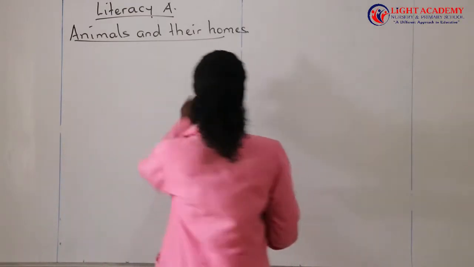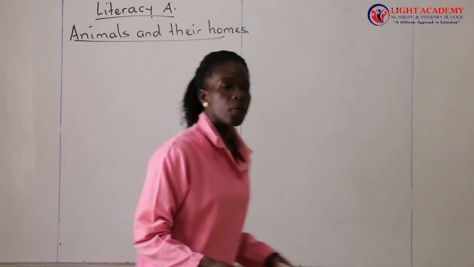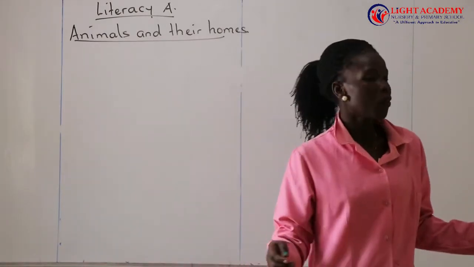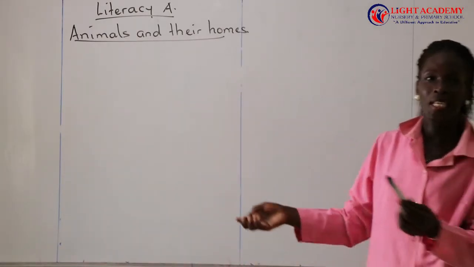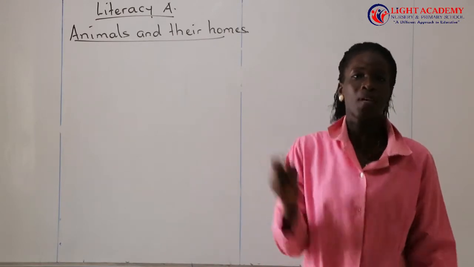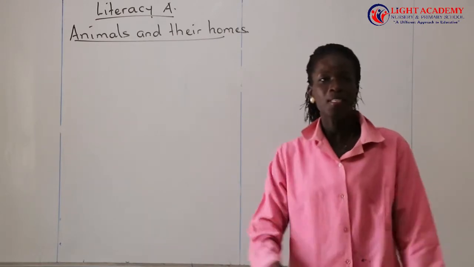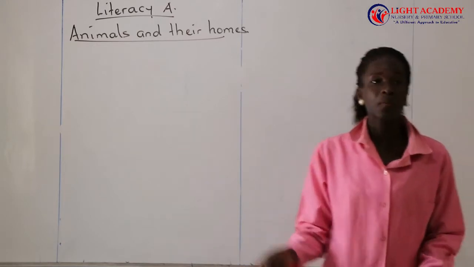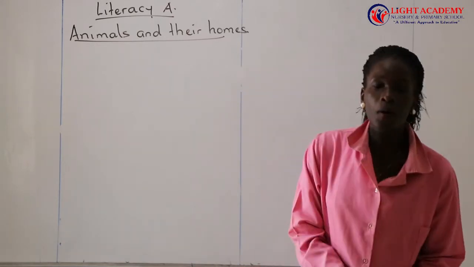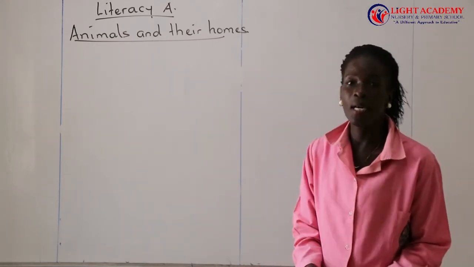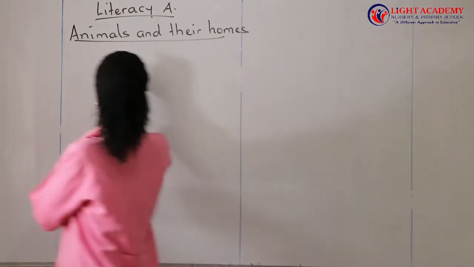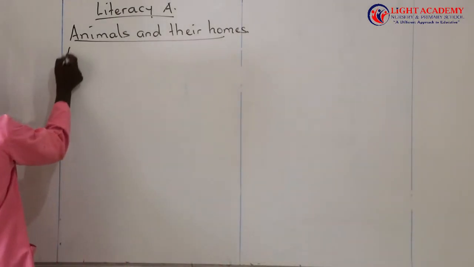And then we talk about homes. What is a home? All of you know what a home is. You stay in a home. But we need to understand what a home is. A home is a place where people or animals live. So, we first write the definitions.